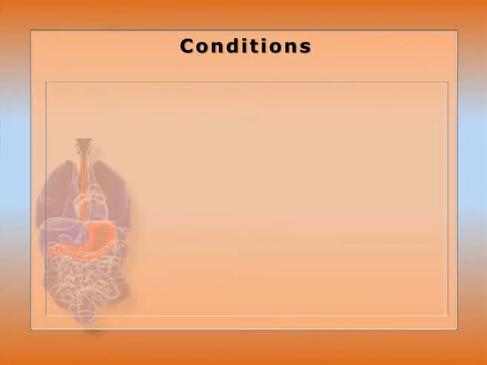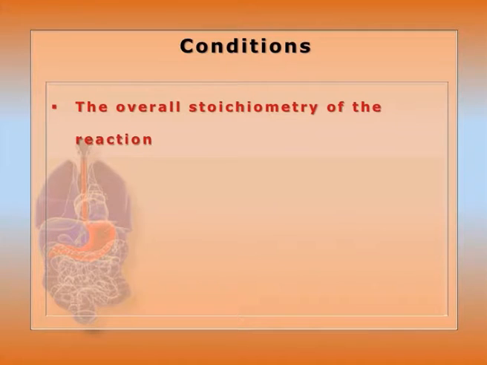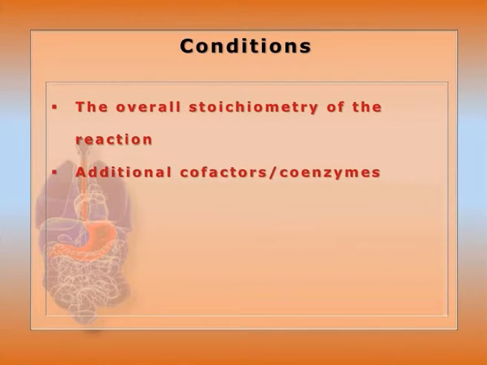So when we are talking about the enzyme assay, that is actually the continuous progress of the reaction. That is the laboratory method for monitoring a particular reaction's activity that is needed for enzyme kinetics, inhibition, etc. Also, conditions: the overall stoichiometry of the reaction should be known. Additional cofactors and coenzymes are very important.